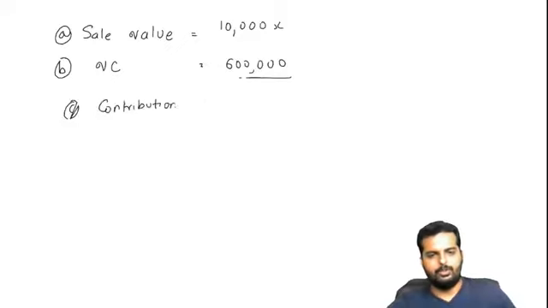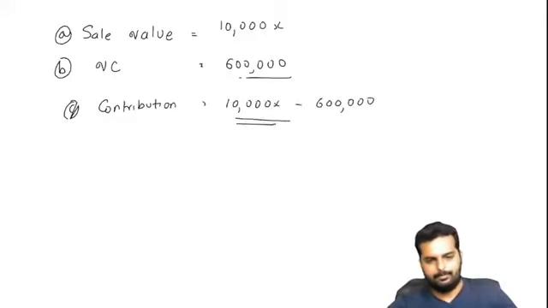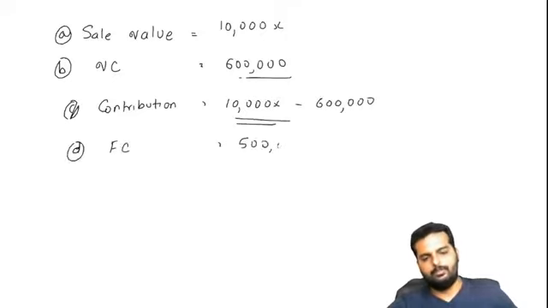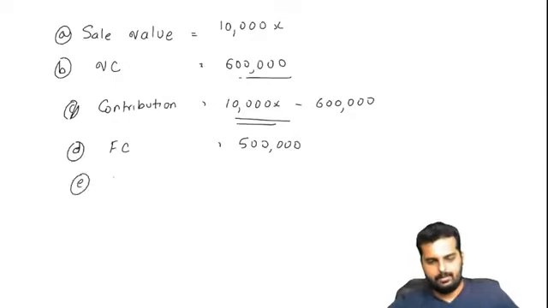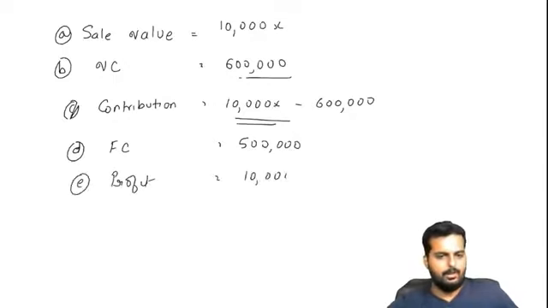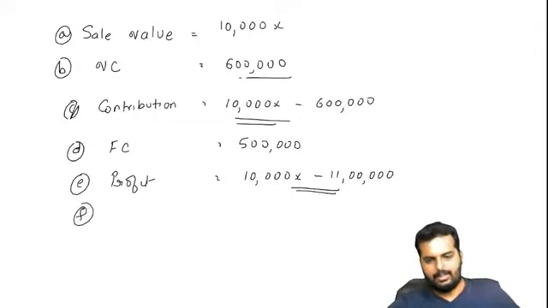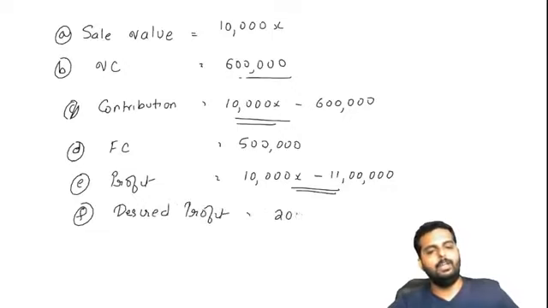My contribution would be 10,000 X minus 6 lakhs. Then I have a fixed cost of 5 lakhs. So my profit would turn out to be 10,000 X minus 11 lakhs.